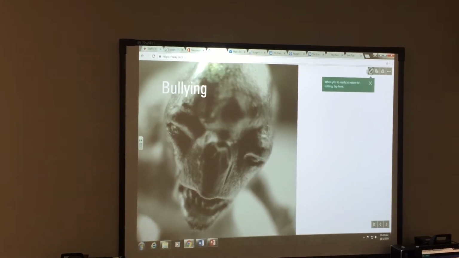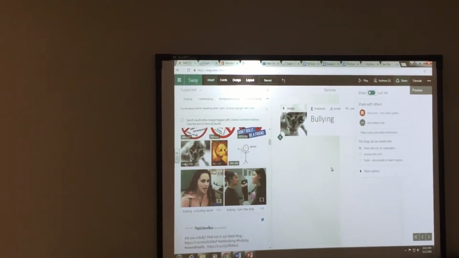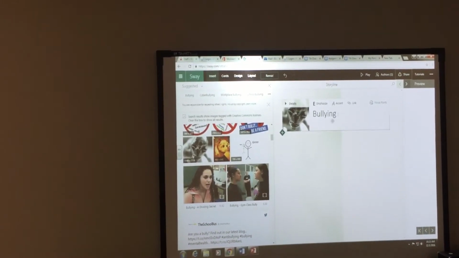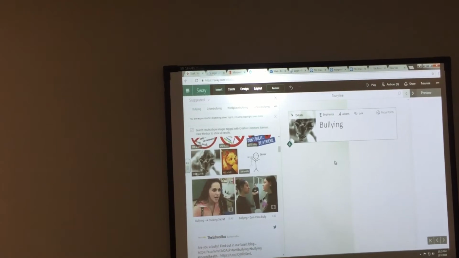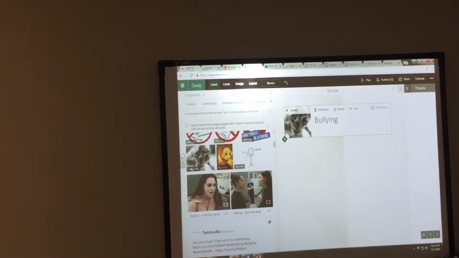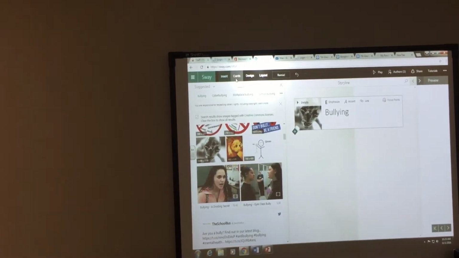Then there's a little pencil up here at the top. I click the pencil and I go back to my editing. Hopefully you know how to switch back and forth between play and edit. Those are the two modes that you're going to deal with. Alright, I'm going to go back to cards at the top. You see I'm on insert, I'm going to go back to cards.